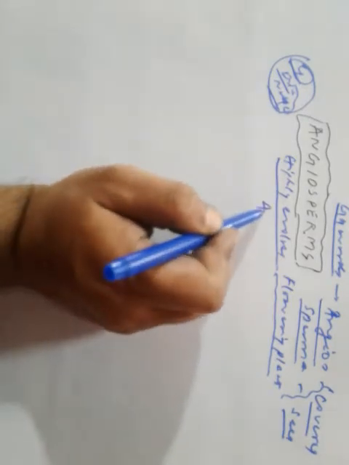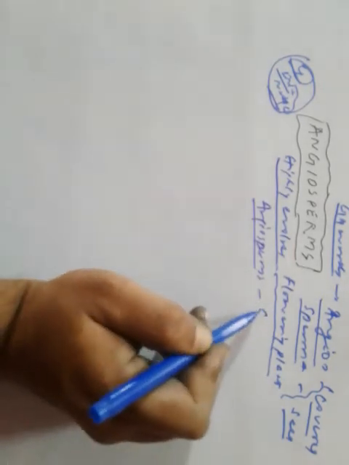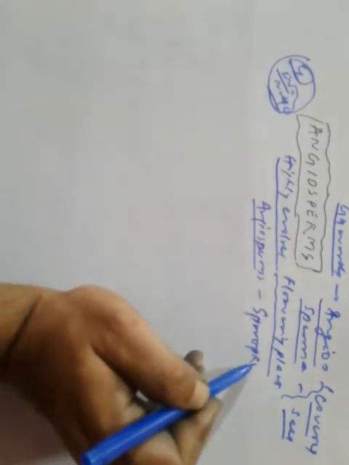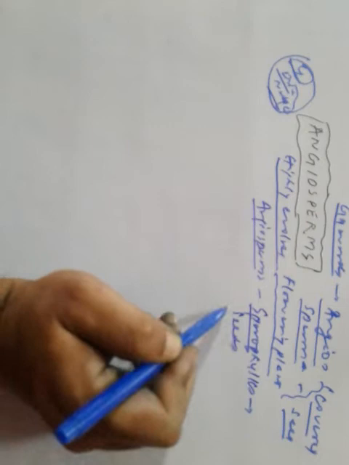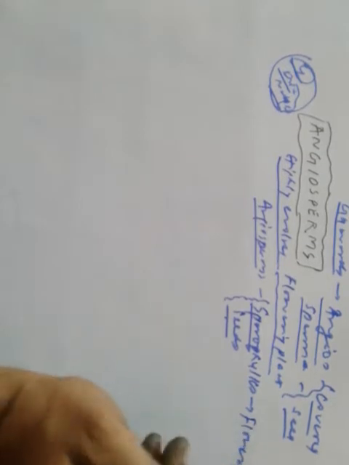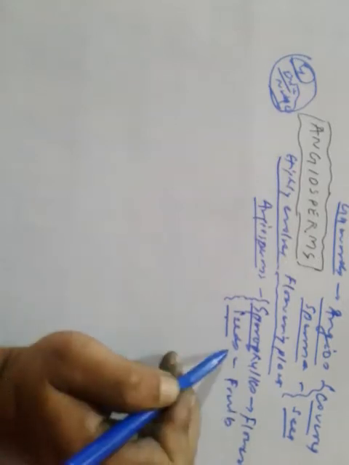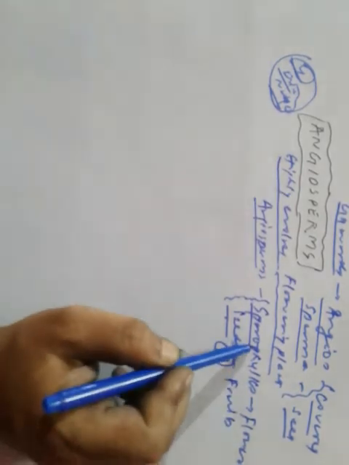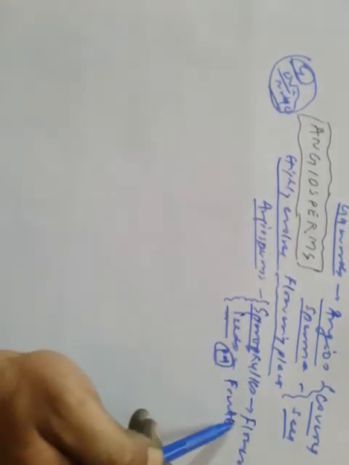But in angiosperms, what happens? In angiosperms, sporophylls and seeds are important things. So sporophylls are arranged into flowers, and seeds are produced inside fruits. So sporophylls are arranged into flowers and seeds are produced inside fruits.